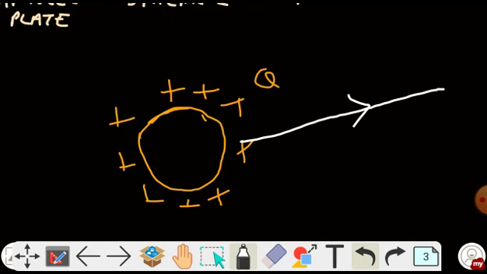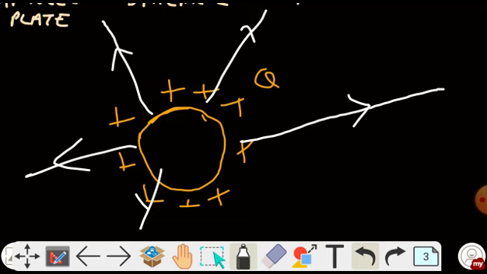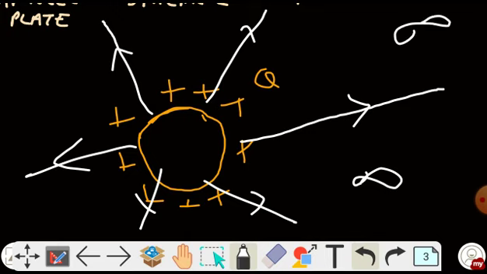But since here there is no negative charge, these electric field lines are going to end at infinity. So we can clearly see that whatever energy is radiating from this isolated sphere goes till infinity. That means the whole energy is getting distributed in a very large area.